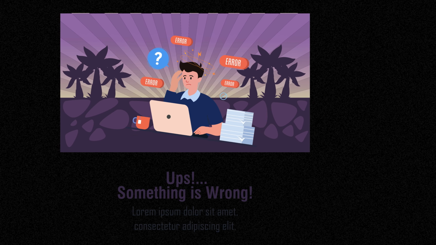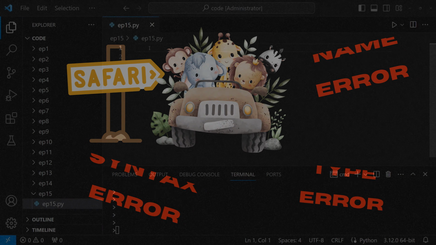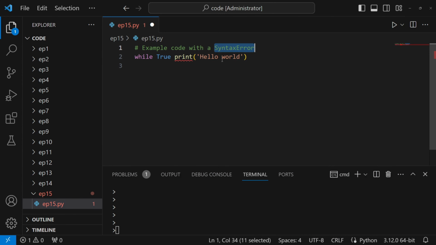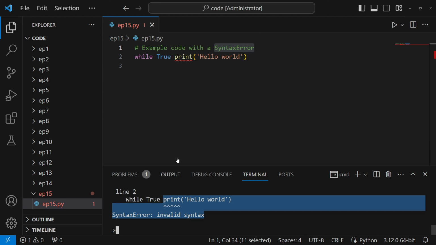Like a zoo of wild creatures, each error in Python has its own unique behavior. Let's take a safari tour and meet some of the most common inhabitants of this land. First up, meet the syntax error, the mischievous monkey of Python errors. This little prankster pops up when Python can't decipher your code, often due to typos or missing elements. Here, our code is missing a colon. It's like telling a joke but forgetting the punchline.